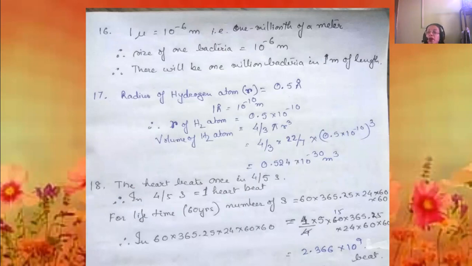So the size of one bacteria is 10 to the power minus 6 meter, or 1 micron. Therefore, there will be 1 million bacteria in 1 meter of length.